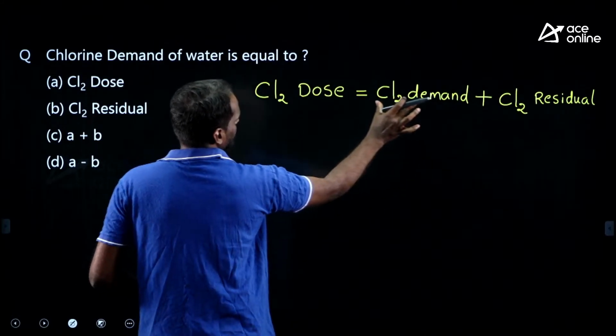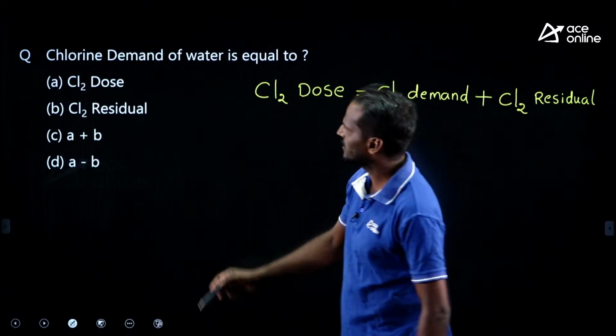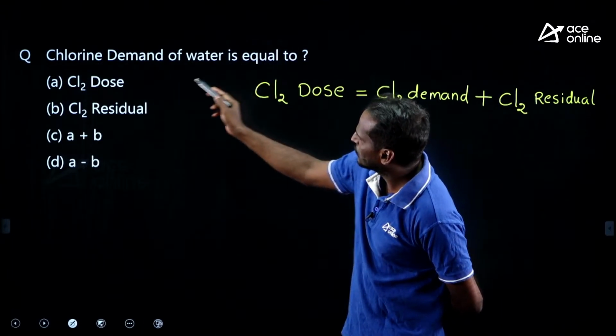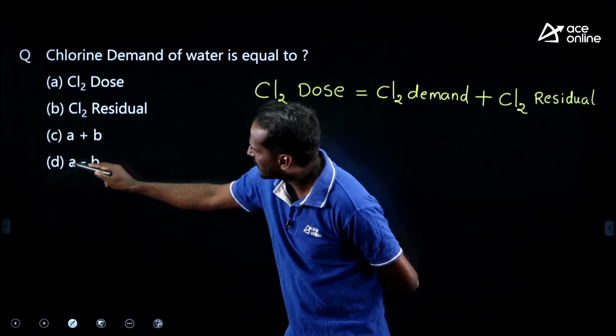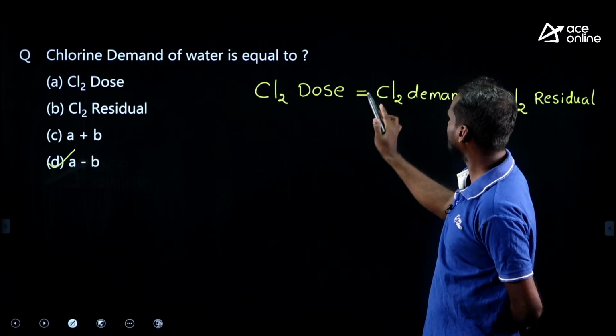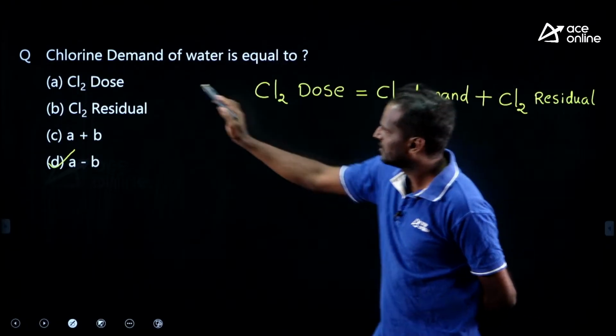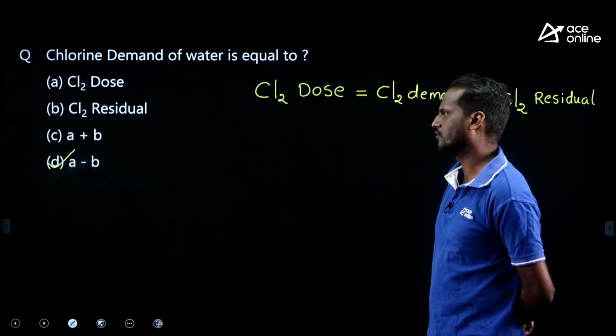Here he is asking chlorine demand, meaning dose minus residual. Which option is matching here? Chlorine demand of water is equal to chlorine dose, chlorine residual. See, dose minus residual, A minus B is correct, right? From this expression, demand is dose minus residual. A is dose, B is residual, A minus B is correct. Simple questions on the chlorine dose.